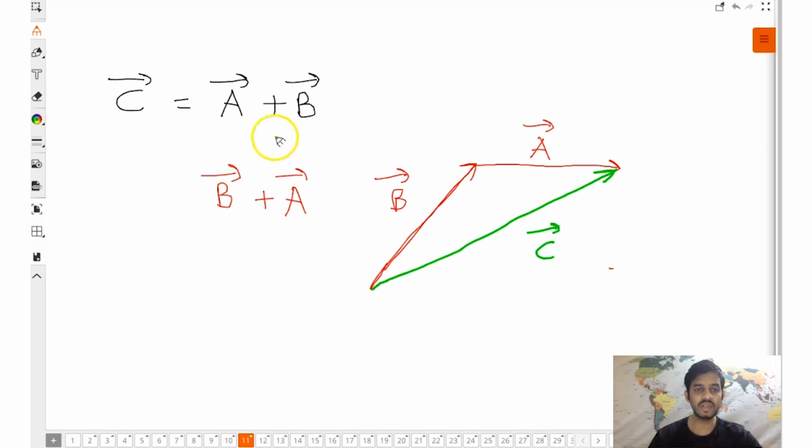Okay, so actually A vector plus B vector or B vector plus A vector, it's one and the same thing. Following it, guys? Good. Chamka, everyone.